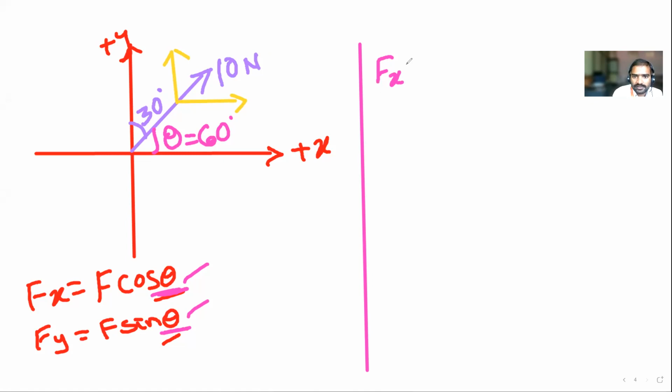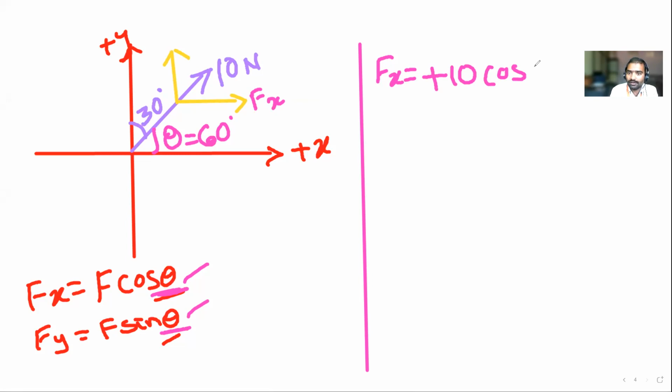So this is Fx equal to, tell me. It is moving right-hand side or left-hand side? Right-hand side. Plus or minus? Plus. So plus. Tell me how much is the force? 10. How much is cos theta? 30. No, wrong. Here it is 60, sorry, 60.